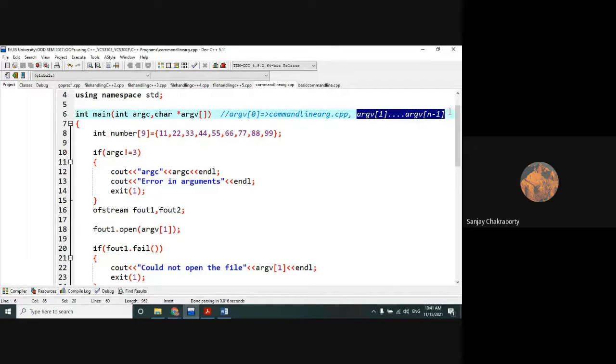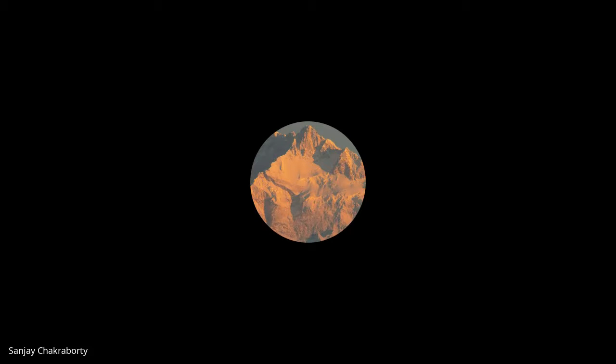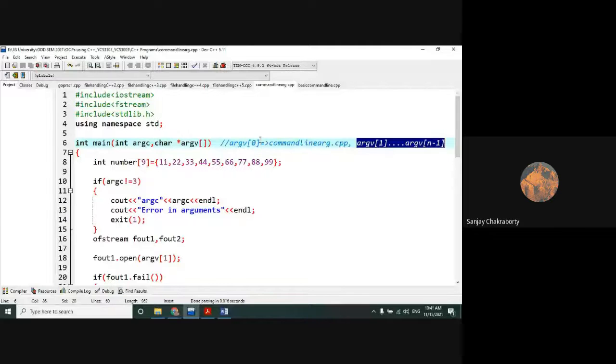You have to use these to supply inputs. So command line arguments are another way of giving inputs while you are executing your program, or at the time of invoking the program.